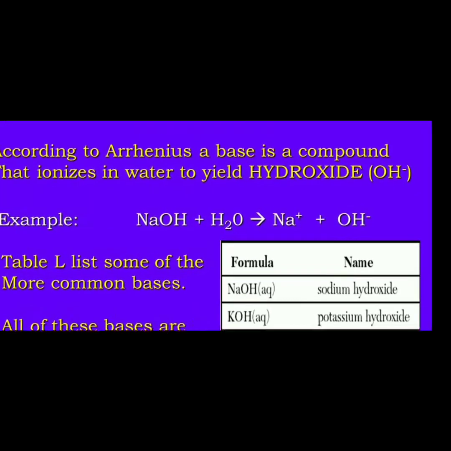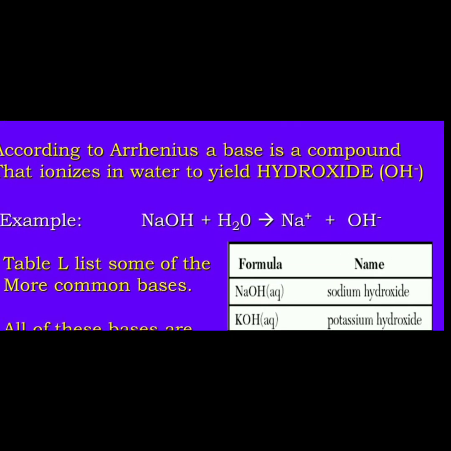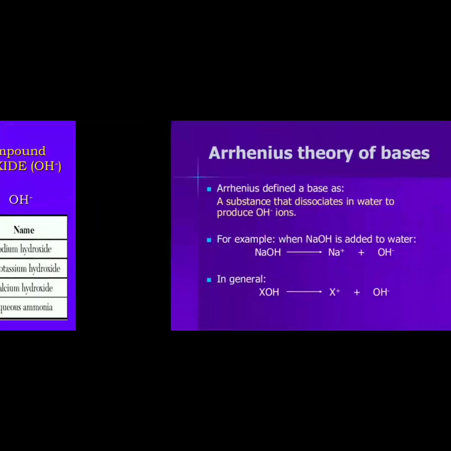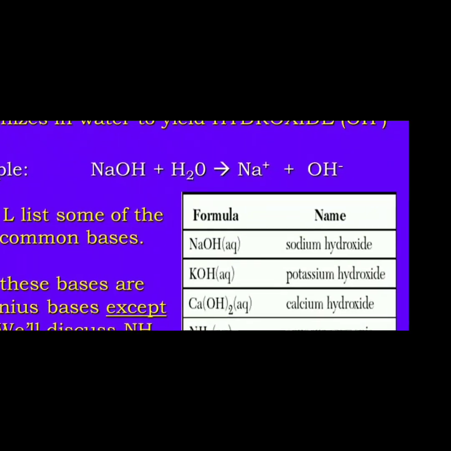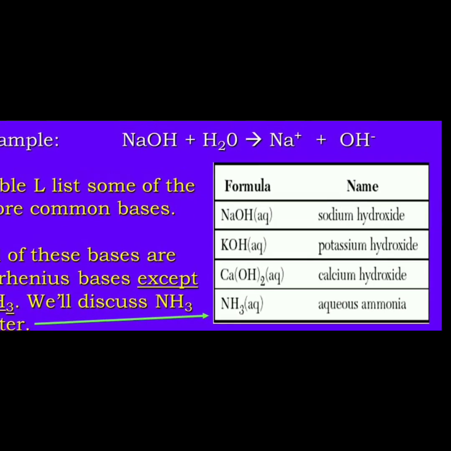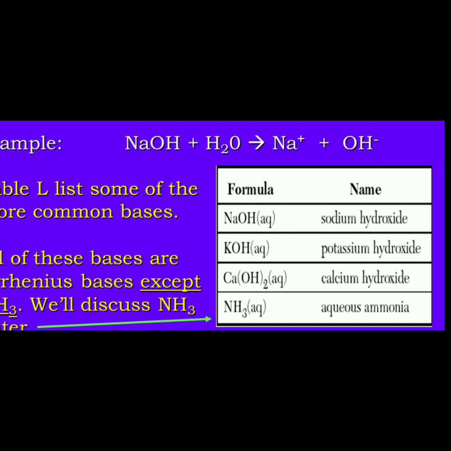According to Arrhenius, a base is a compound that ionizes in water to yield hydroxide OH-. Example, sodium hydroxide NaOH plus H2O gives Na+ plus OH-. The table shows some common bases: sodium hydroxide NaOH, potassium hydroxide KOH, calcium hydroxide Ca(OH)2.